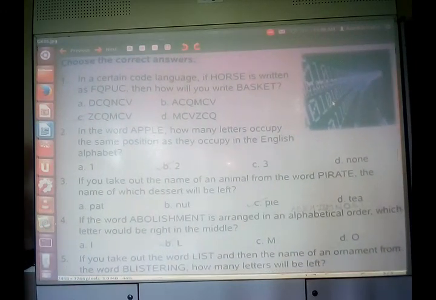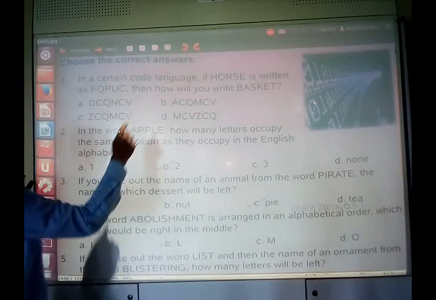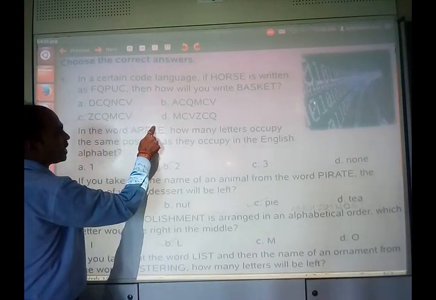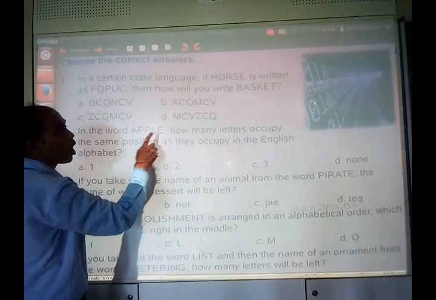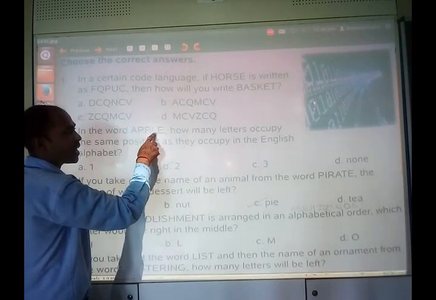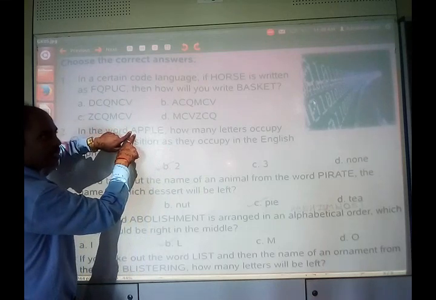Another question is, in the word apple, how many letters occupy the same position as they occupy in the English alphabet? Suppose I write A, B, C, D, E. The first alphabet A is in its position.